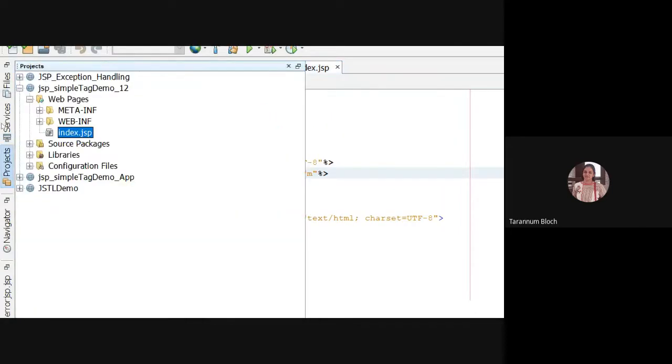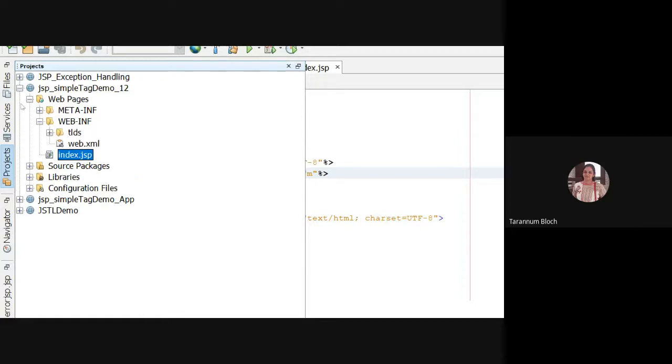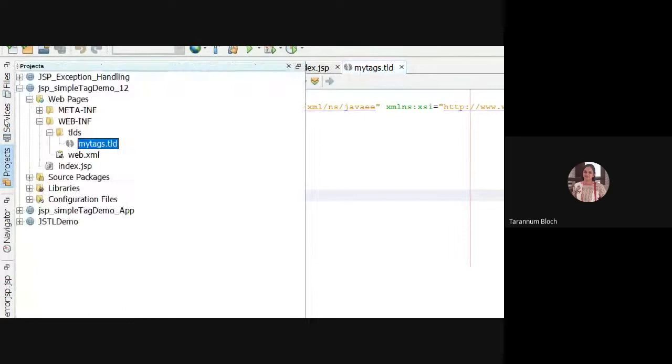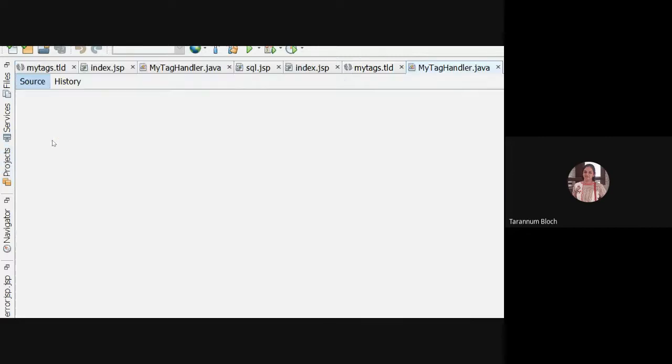In WEB-INF I have mytags.tld, which has the tag name as simple, and has my tag handler class in the com package, and body content is empty. There's nothing in the body of the tag. And you can see here in the source package we have the com package, and in that we have MyTagHandler.